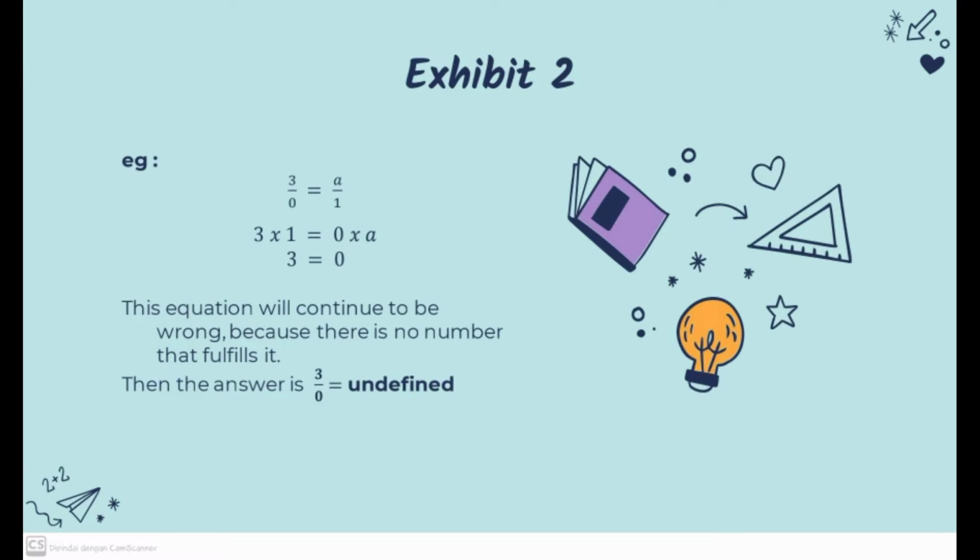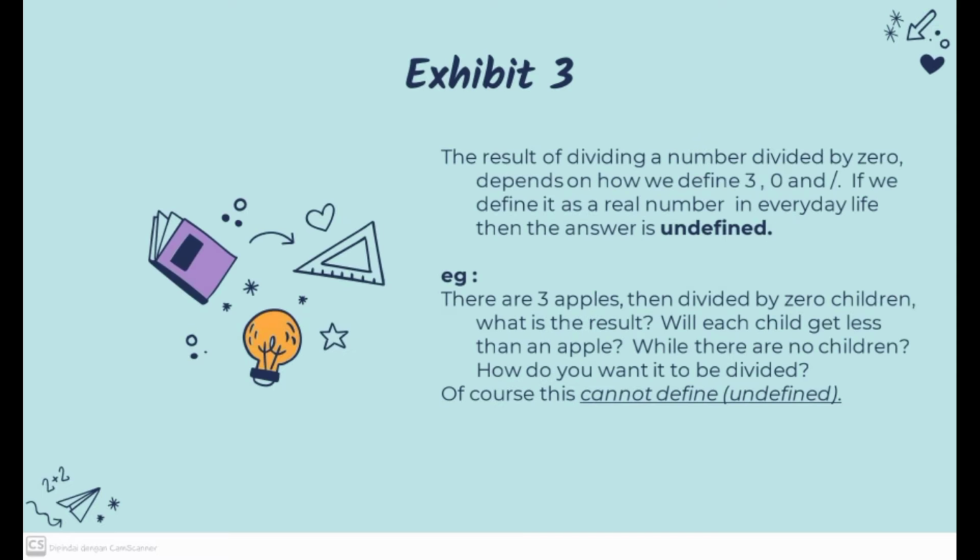Exhibit 2. For example, 3 divided by 0 equals a divided by 1. So, 3 times 1 equals 0 times a. 3 equals 0. This equation will always be wrong because there is no number that fulfills it. Then the answer is 3 divided by 0 equals undefined.